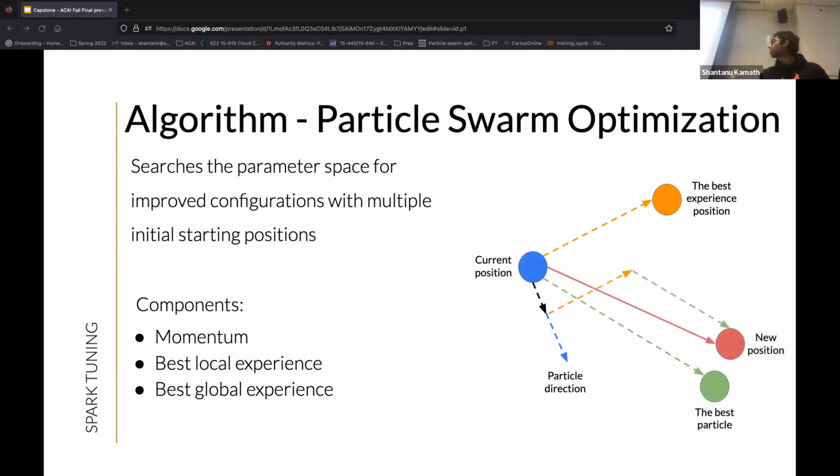In our specific case, when we performed particle swarm optimization, we took two input parameters, which is the number of cores and the number of iterations. And yeah, we still haven't talked about the metric that we try to optimize for, and we'll talk about that next.